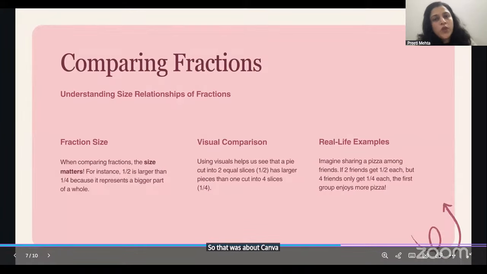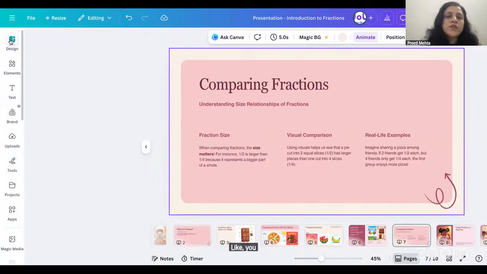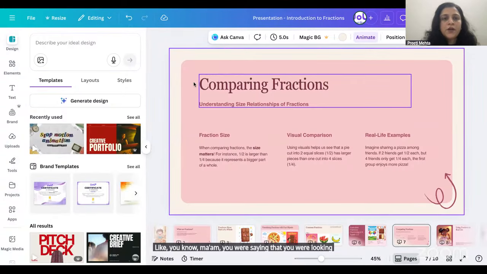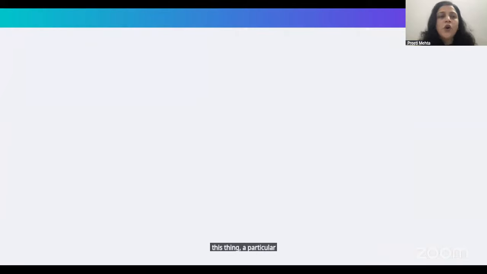You can also use Canva for other things as well. One more thing which I would like to share is that many a time we get stuck with image generation. Like, ma'am, you were saying that you were looking for a particular image, you were not getting it online.